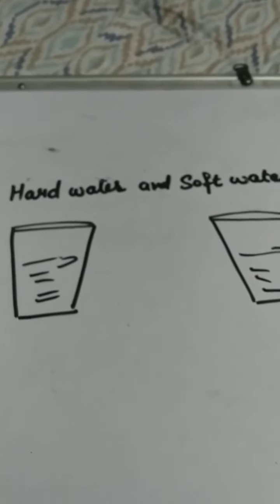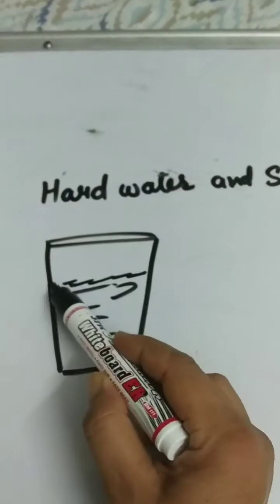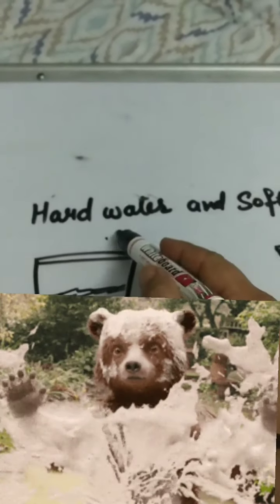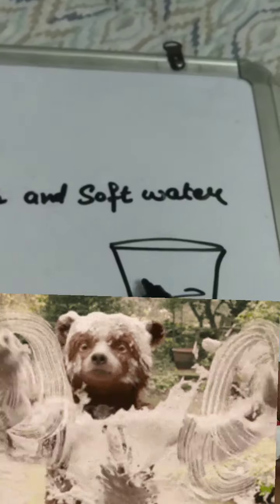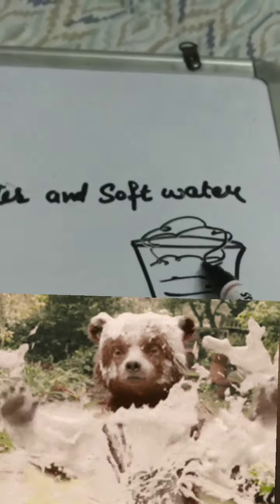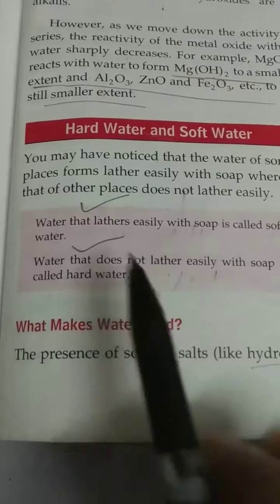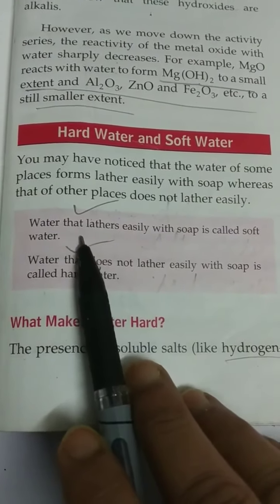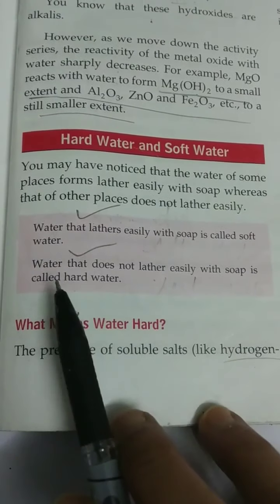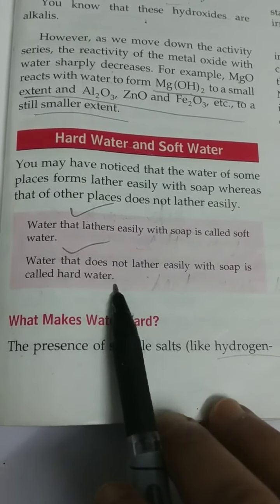When we use soap, if it forms no lather or less lather, then that water is hard water. And if with the same soap maximum lather is formed, then that water is soft water. See the definition in the book. Water that lathers easily with soap is called soft water. Water that does not lather easily with soap is called hard water.